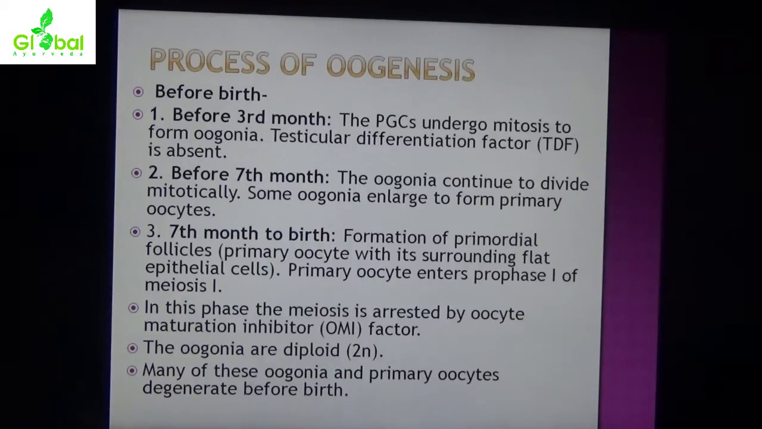Before the 7th month, the oogonia continue to divide mitotically. Some oogonia enlarge to form primary oocytes. From the 7th month to birth, primordial follicles form: a primary oocyte with its surrounding flat epithelial cells. The primary oocyte enters prophase I of meiosis I. In this phase, meiosis is arrested by oocyte maturation inhibitor factor. The oogonia are diploid in number. Many of these oogonia and primary oocytes degenerate before birth.